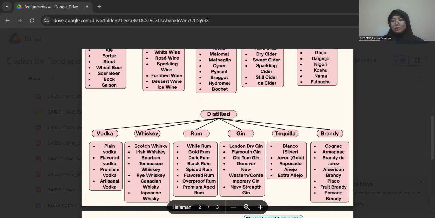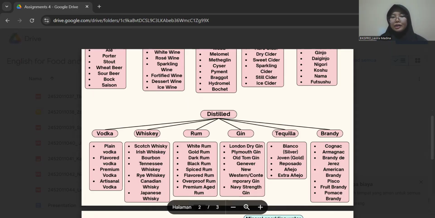So, types of rum. The first is white rum. White rum is a light, clear rum with a mild flavor, often used in cocktails. For example, Bacardi Superior.